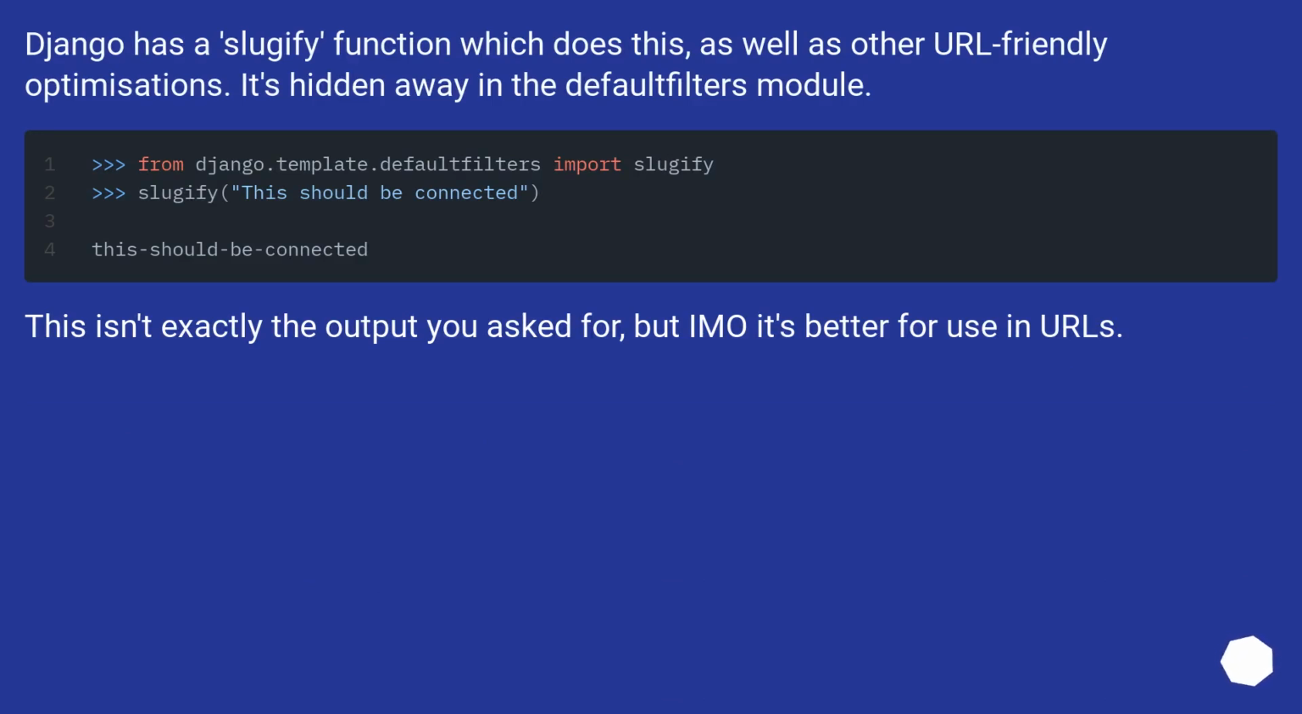Django has a slugify function which does this, as well as other URL-friendly optimizations. It's hidden away in the default filters module. This isn't exactly the output you asked for, but it's better for use in URLs.